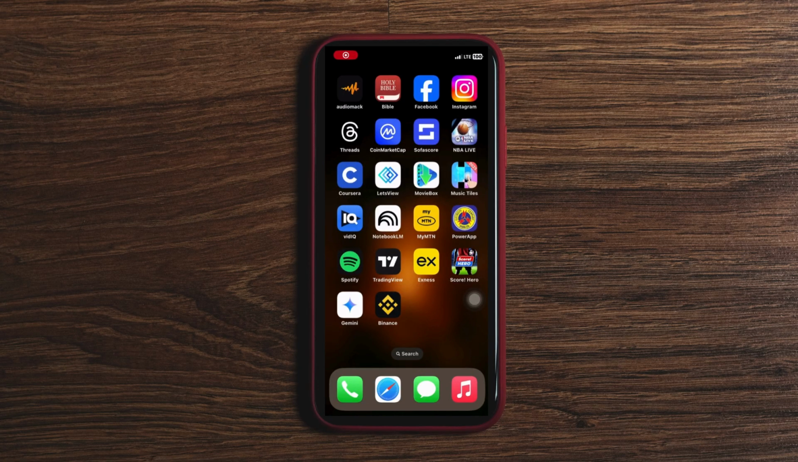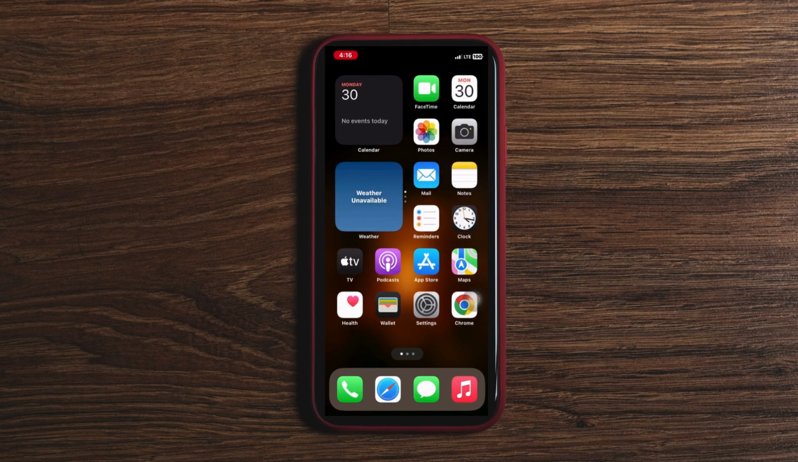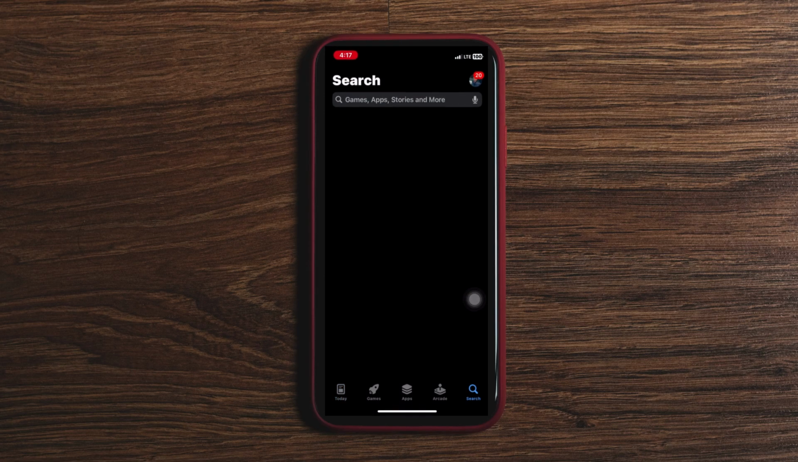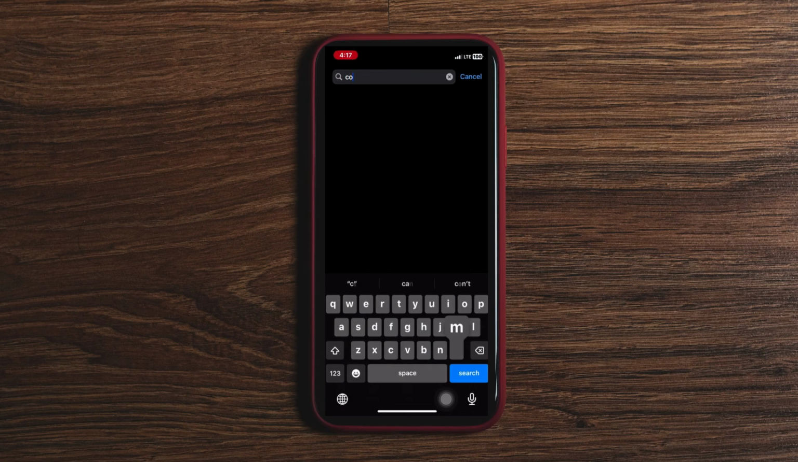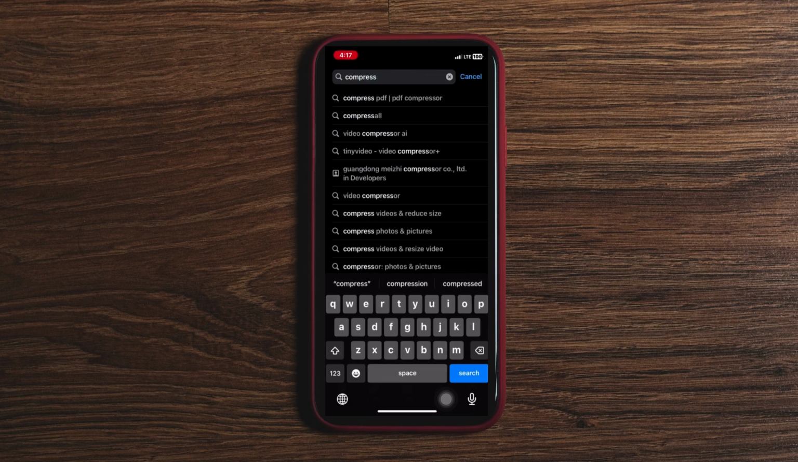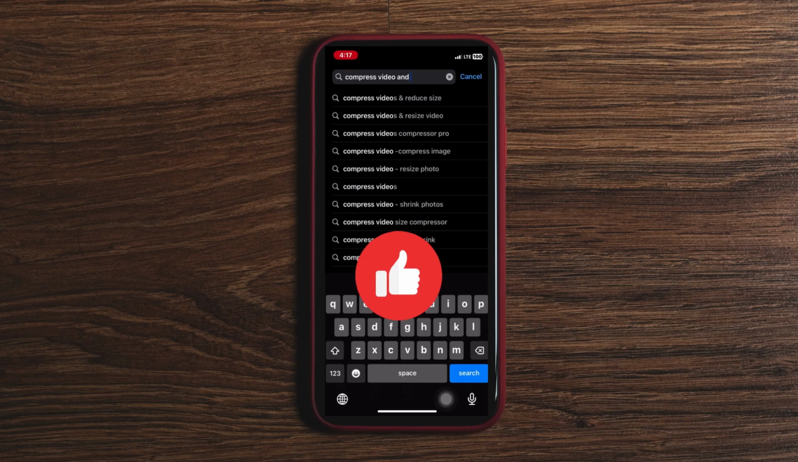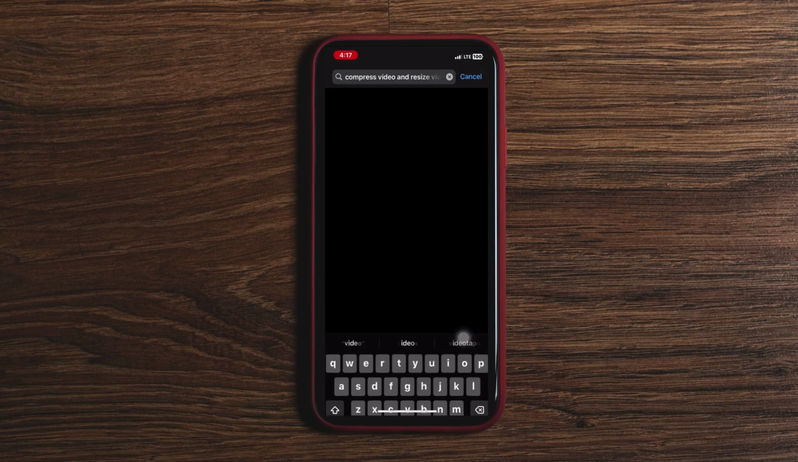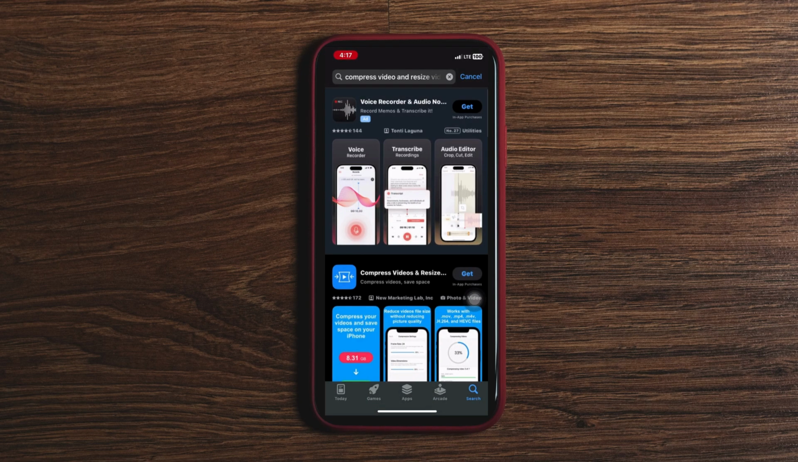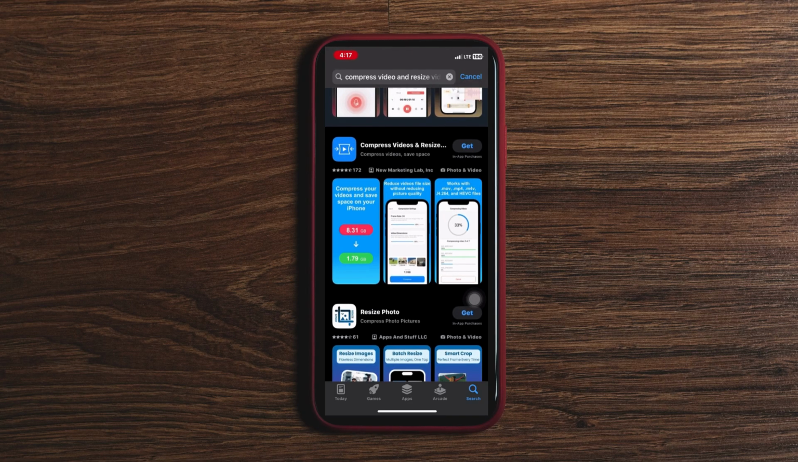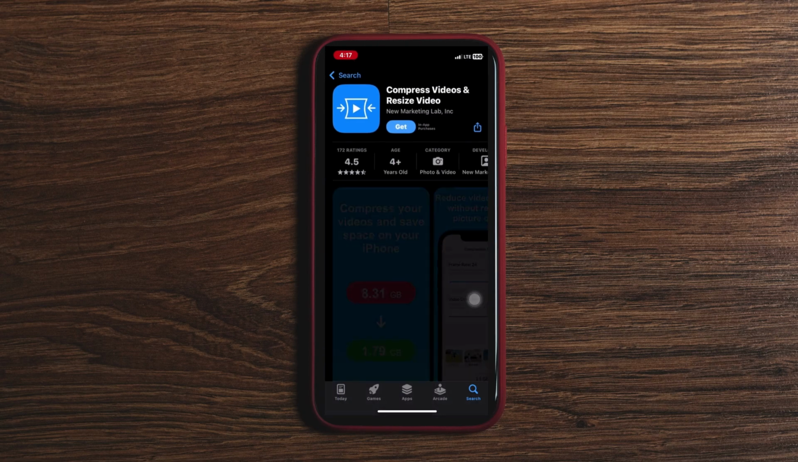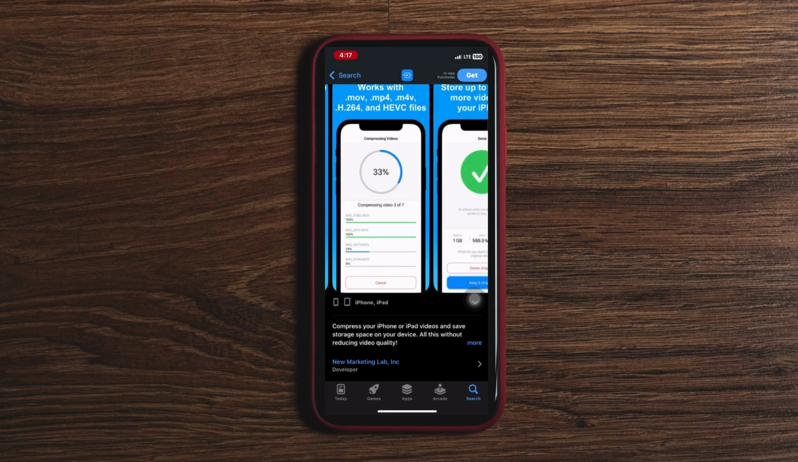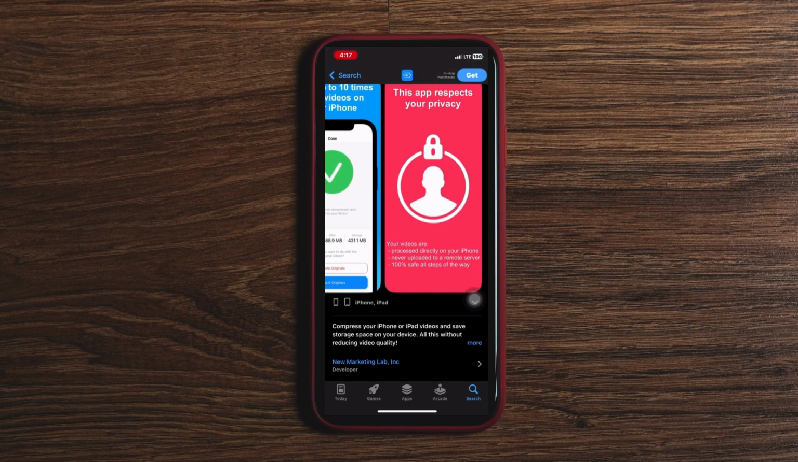So, to get started, on the home screen of your iPhone, you click on the App Store application. Then in the search bar of the App Store, you type Compress Video and Resize Video. On the window that appears, you scroll down and look for the right application. After finding Compress Video and Resize Video, tap on it to open a new window.